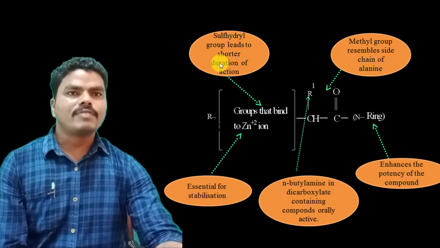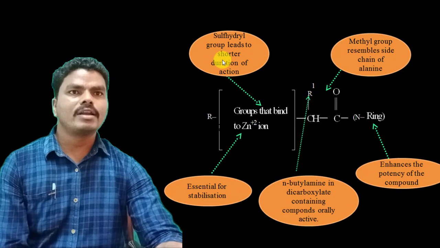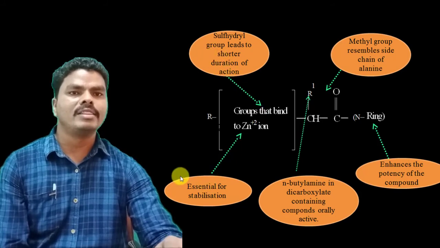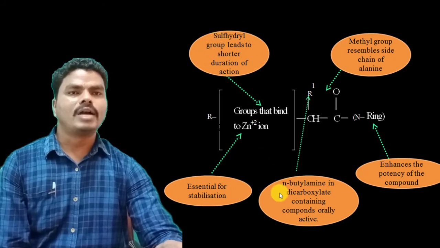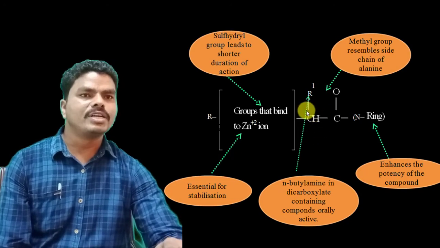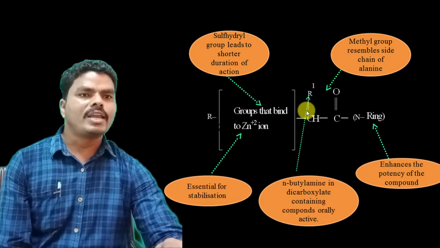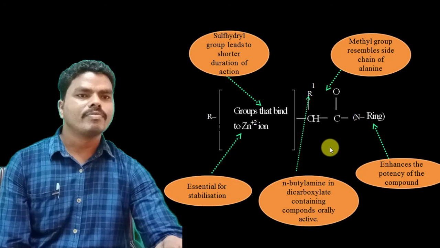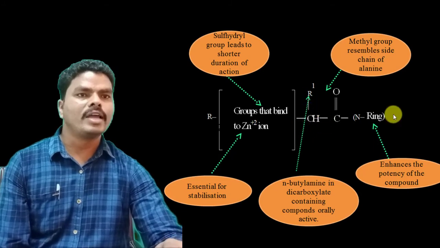In the case of sulfhydryl groups, these drugs have a shorter duration of action than the other carboxylate and phosphate group containing drugs. And the substitution at this position, that is the N-butylamine in dicarboxylates, or substitution at the methyl group, is required to show oral bioavailability, that is, to be orally active.